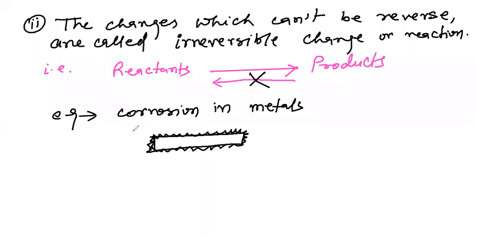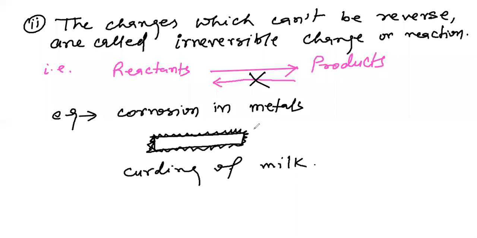And first, curdling of milk is also an example, because milk can't be reversed into curd, and a curd can't be reversed into milk. So these are examples of irreversible change or reactions.